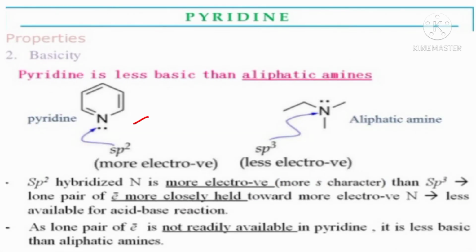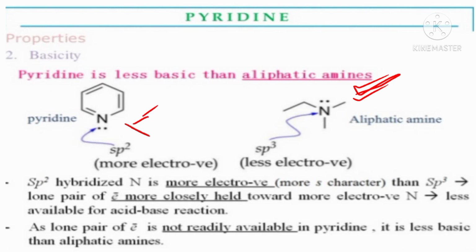Next, pyridine is less basic than aliphatic amines. Here is the structure of pyridine and here aliphatic amines. In the pyridine structure, the nitrogen atom is sp2 hybridized, and in the aliphatic amine, the nitrogen atom is sp3 hybridized.